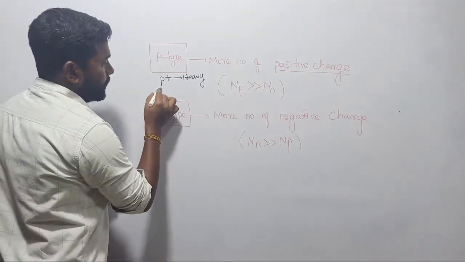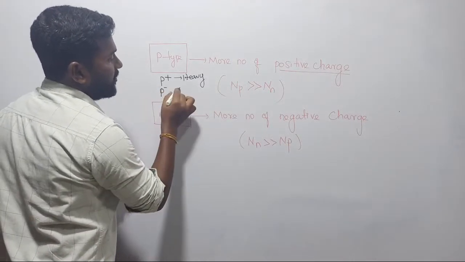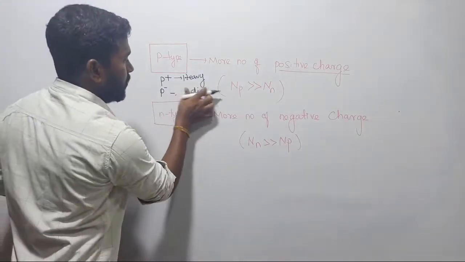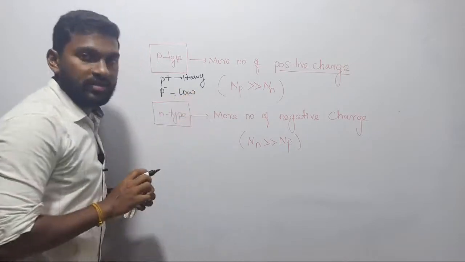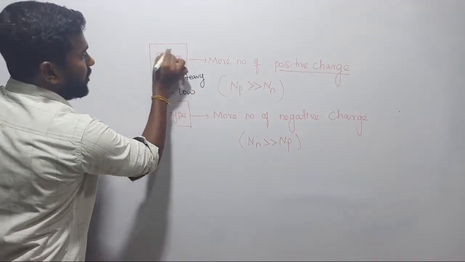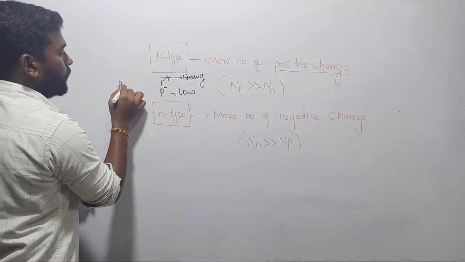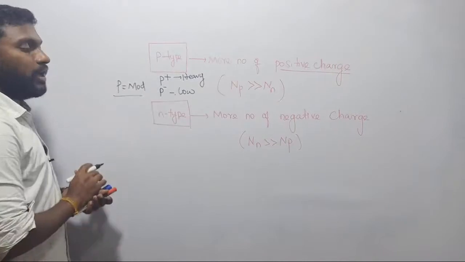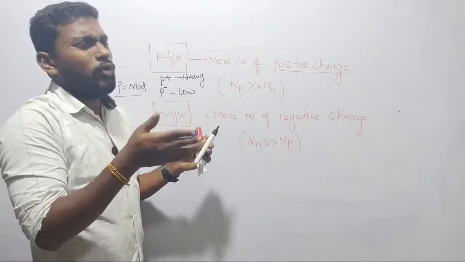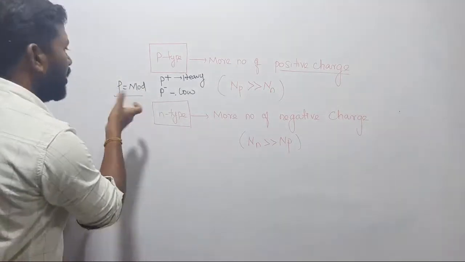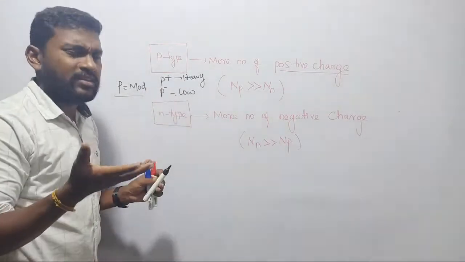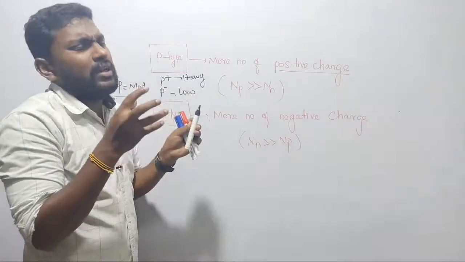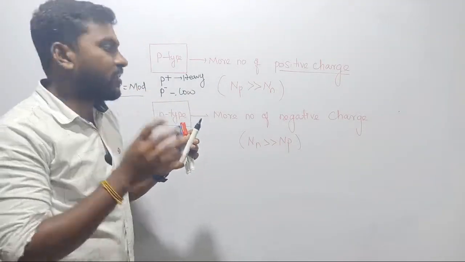Now there is another case, P minus. Sorry, it is not medium, that is low concentration, right? If it is simply represented by P, without minus or plus, then that is called moderate amount. Okay sir, it is neither more nor less, it is medium. Whereas P minus means positive charge carriers are very less. That material is having holes, but that number of holes is very less.